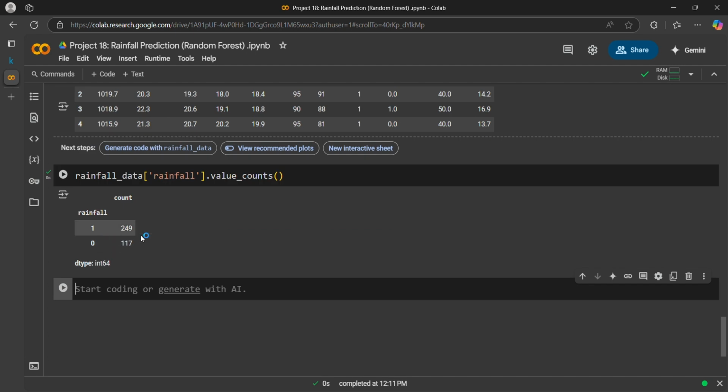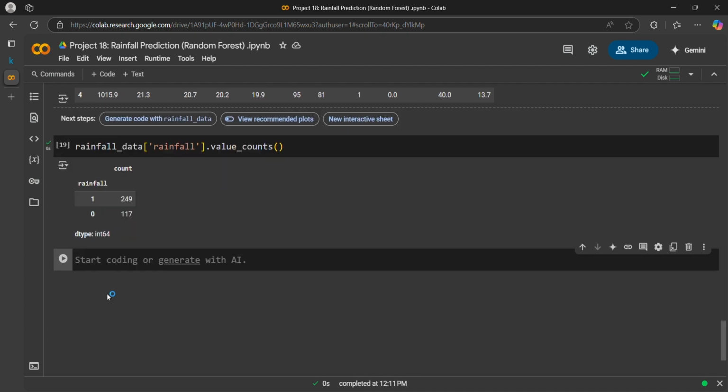So we have 249 records with target column 1 and 117 records with target 0. So 1 means that there will be rainfall and 0 means there will not be rainfall. Now what we can do is visualize our data.